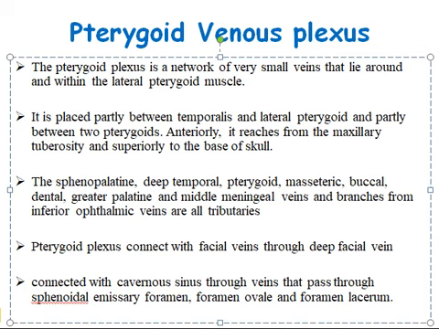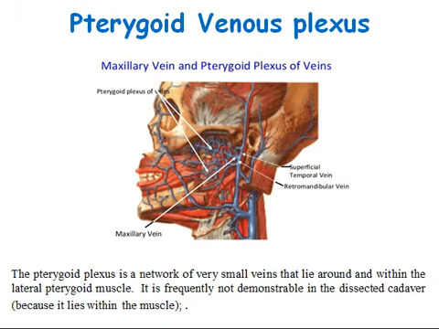The pterygoid plexus connects with the facial vein through the deep facial vein and is connected with the cavernous sinus through veins that pass through the sphenoidal emissary foramen, foramen ovale and foramen lacerum. The pterygoid plexus is a network of very small veins that lie around and within the lateral pterygoid muscle. It is frequently not demonstrable in the dissected cadaver because it lies within the muscle.